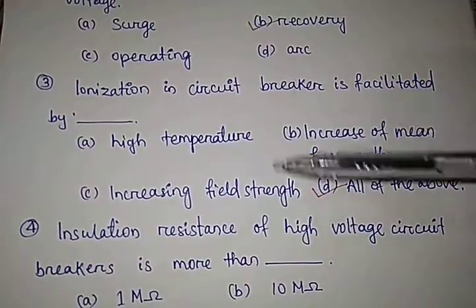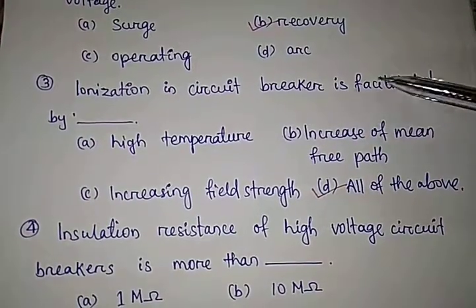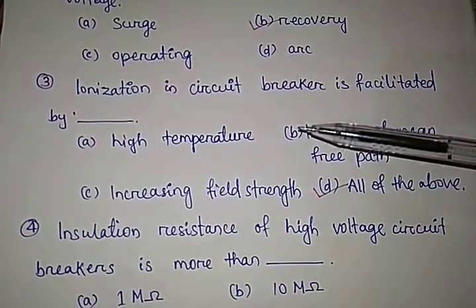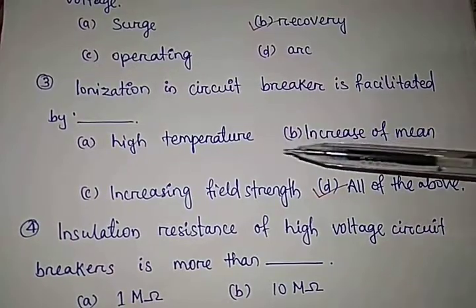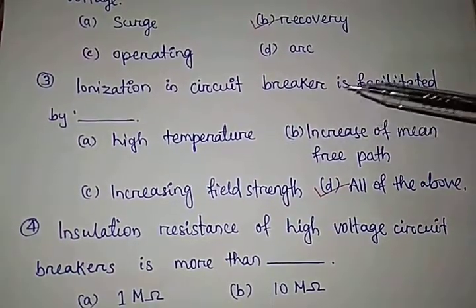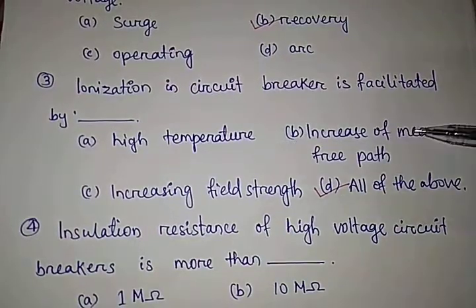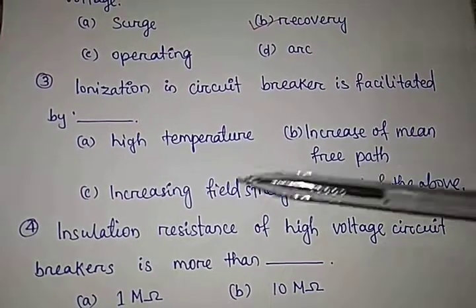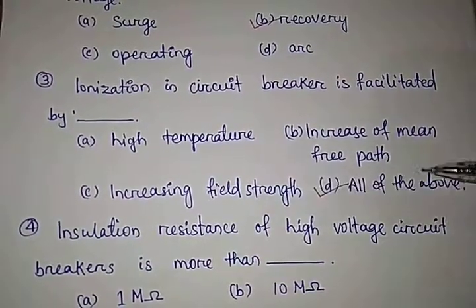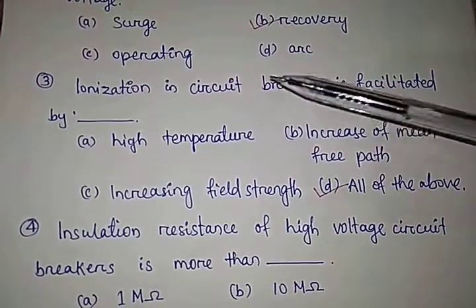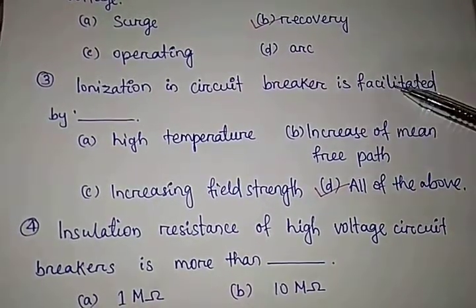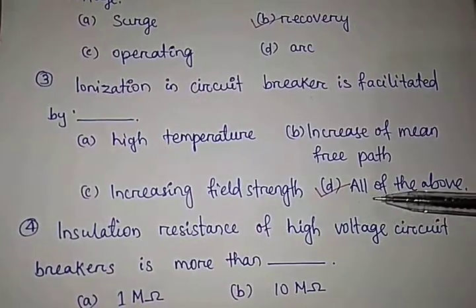Question number 3. Ionization in a circuit breaker is facilitated by dash. High temperature, increase of mean free path, increasing field strength, all of the above. Here, ionization in a circuit breaker is facilitated by all of the above.